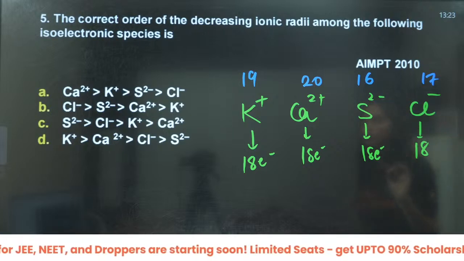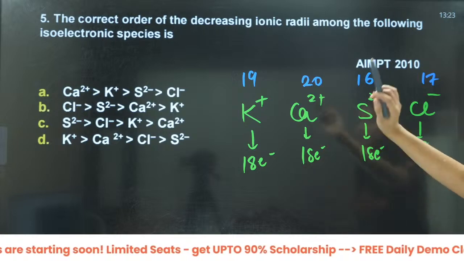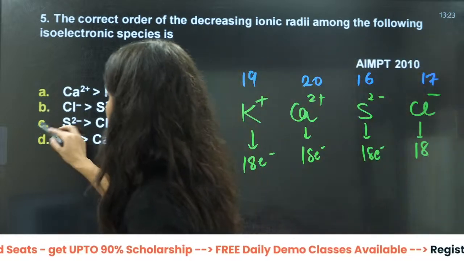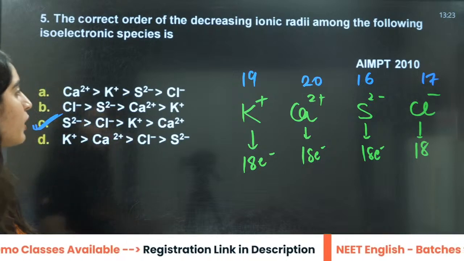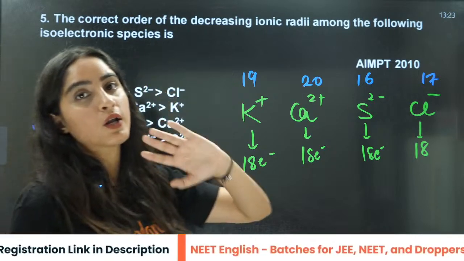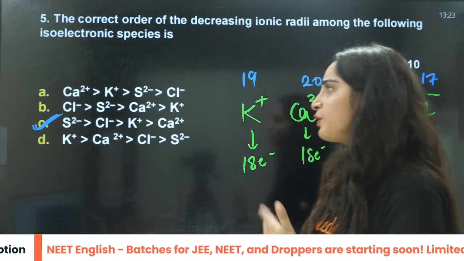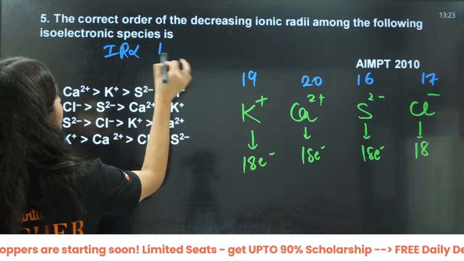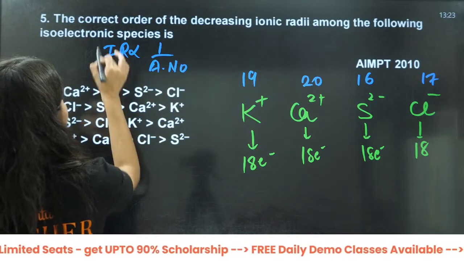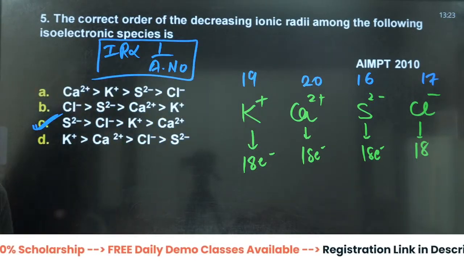Then there is chlorine, then potassium, then calcium. So C is the correct answer. Firstly, you need to identify that usually these ions are isoelectronic. Then you need to understand that ionic radii is inversely proportional to atomic number. That's it.